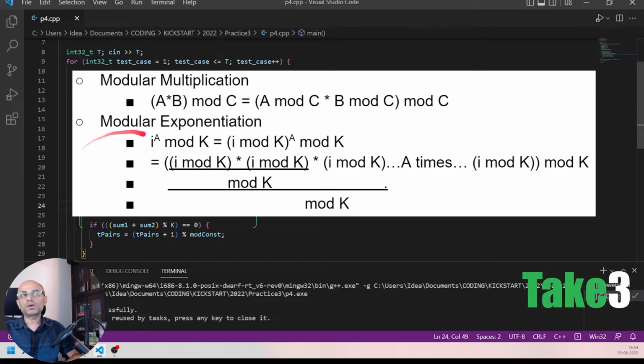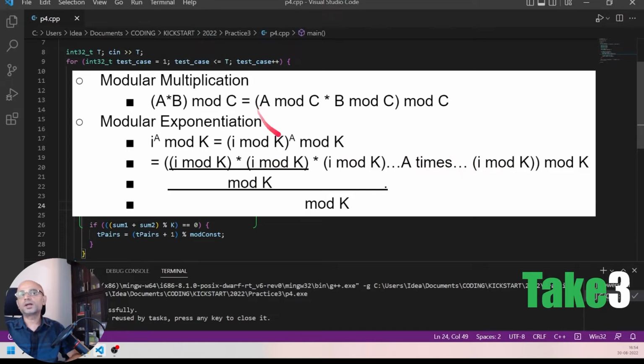And for modular exponentiation, i to the power a mod k is equivalent to applying i mod k first, raising it to the power a, and then applying mod k. If we combine these two, we can write it as (i mod k) to the power a, which is i mod k multiplied a times, then applying mod k.